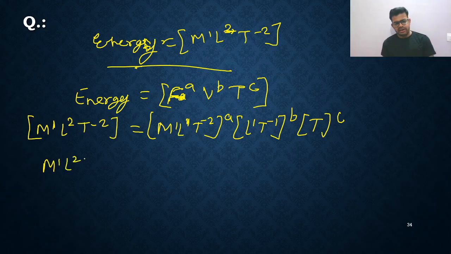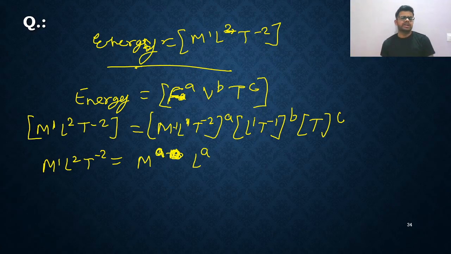Here M1 L2 T minus 2, and on this side you are getting M raised to a, since there is no mass term in velocity or time. For length, L1 in force gives a, L1 in velocity gives b, so L raised to a plus b.